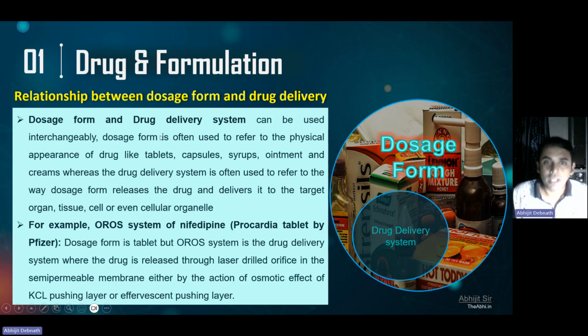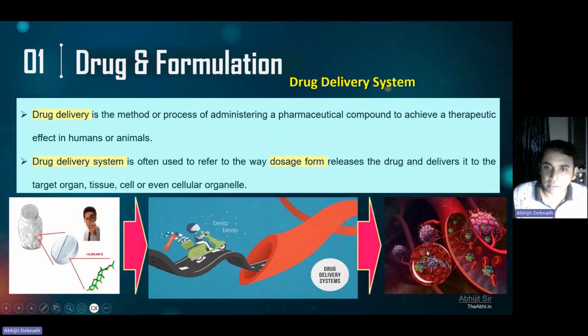Most of the time we use these words interchangeably. The dosage form is often used to refer to the physical appearance of a drug, like a tablet, capsule, syrup or other things, whereas the delivery system is often used to refer to the way the dosage form releases the drug and delivers it to the targeted organ. I hope it is very clear after watching this picture. Ultimately, this drug molecule is entrapped within this tablet, which has excipients, and the entire tablet helps the drug molecule reach the site of action.